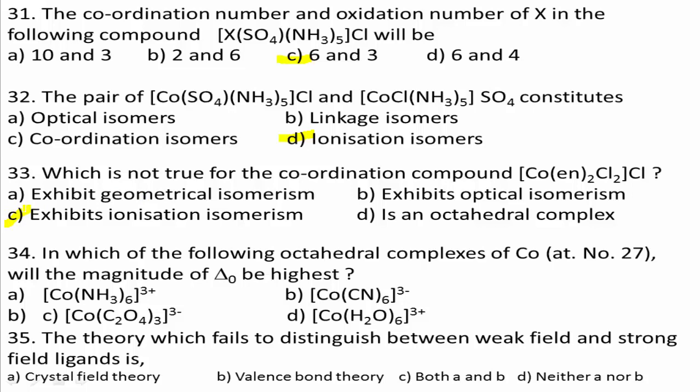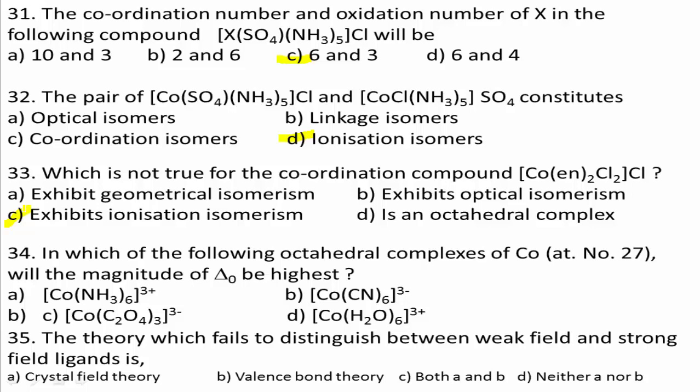Next question number 34. In which of the following octahedral complexes of cobalt, atomic number 27, will the magnitude of delta O be highest? Option A, Co(NH3)6 3+, option B, Co(CN)6 3-, option C, Co(C2O4)3 3-, option D, Co(H2O)6 3+.